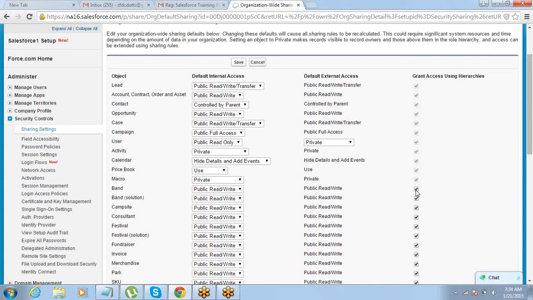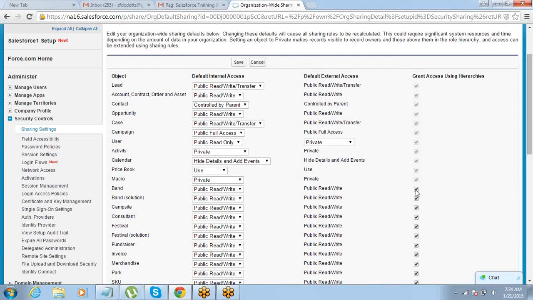So let's say we were designing an app for the consultant manager. For consultants, there is some personal information which the manager should not see. For that you always have to design a custom object. You cannot manage that with a standard object, because for a standard object, the manager will always have access to the data of the subordinate. Usually, when we are talking about any business related information, it makes absolute sense that the manager gets to see the data of the subordinate. So there is nothing wrong with that. But sometimes you may have some objects for storing some personal information which even the manager should not see.